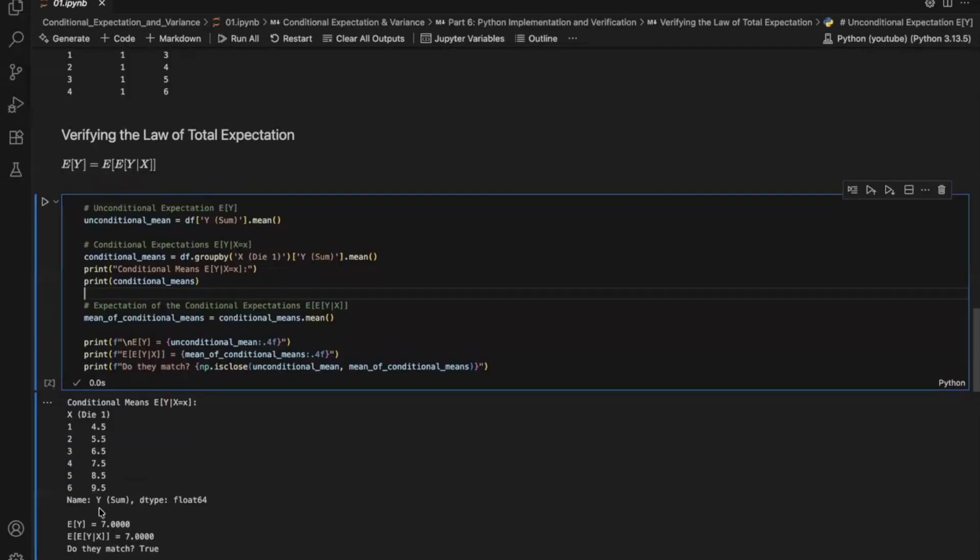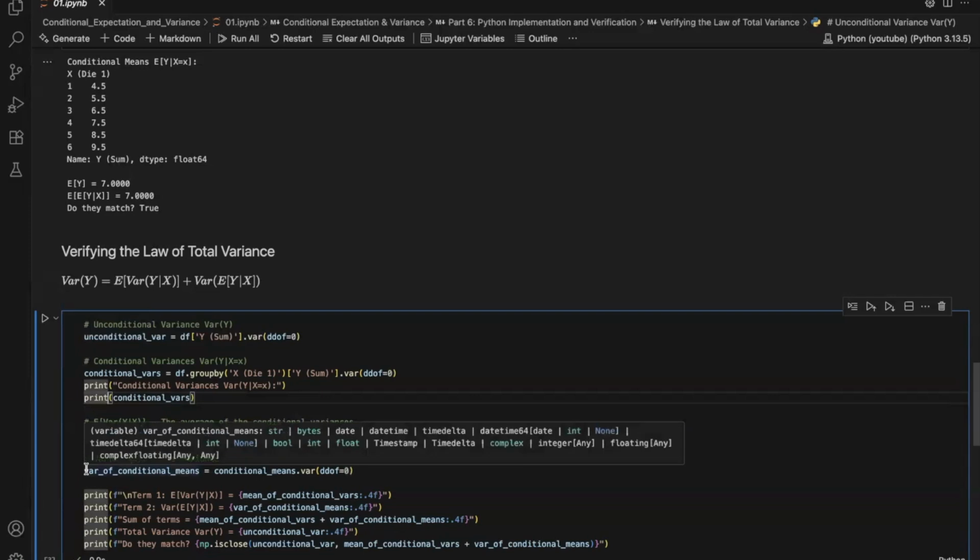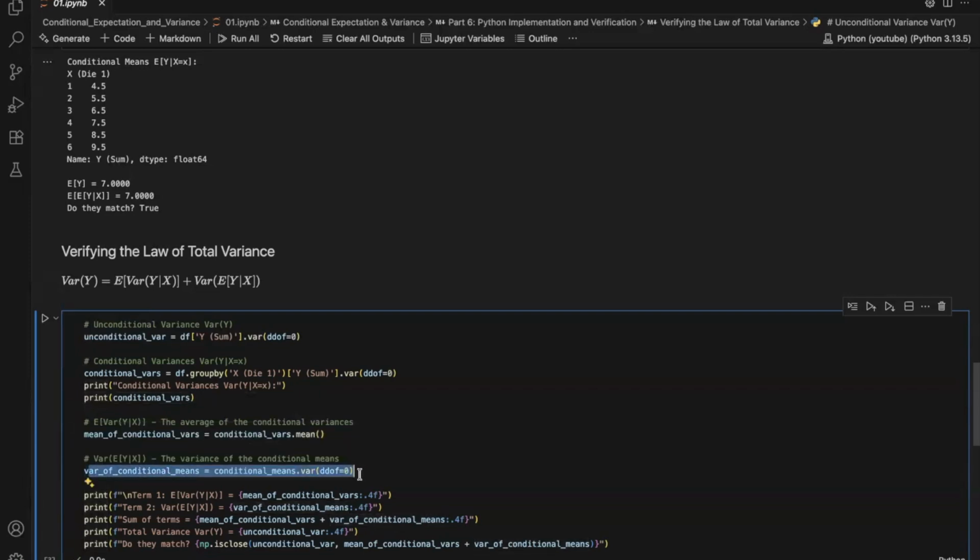As you can see, the unconditional mean is 7, and the mean of the conditional means is also 7. They match perfectly, verifying the law of total expectation. Now, let's verify the law of total variance. We calculate the conditional variance for each outcome of the first die and find their average. That's our first term. Then we take the conditional means we calculated earlier and find their variance, and that will be our second term.